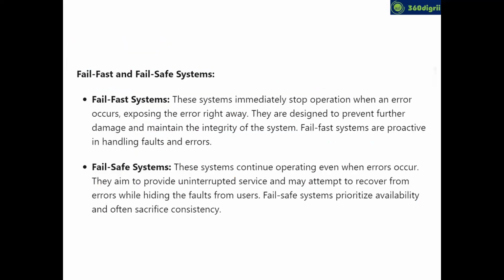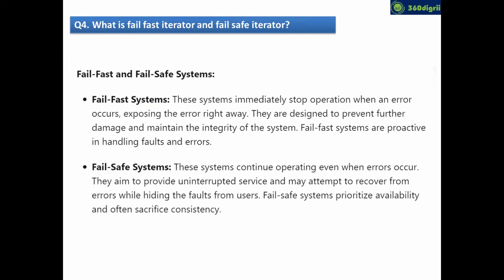Now, one more very important question in interviews is fail fast and fail safe iterators. First, you should know what iterators are. Don't go with the definitions. Collections, buddy, can be a list or set or map. They hold multiple objects, correct? And to fetch object by object from the collection, we generally use iterators.